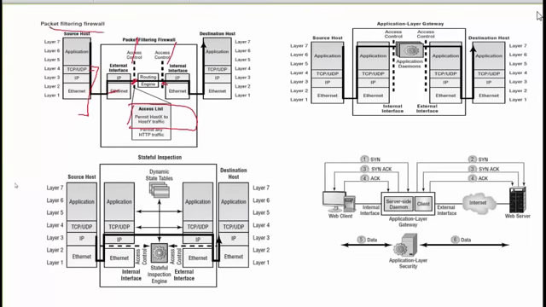When you talk about the application level gateway, it works from layer 3 to layer 7. But its major function is not layer 3 or routing. It has many functions, like knowledge of the different applications and how they work, and based on that application view, it provides security so that the application works fine.